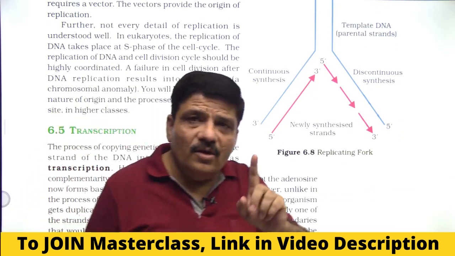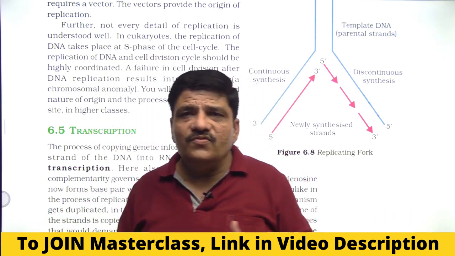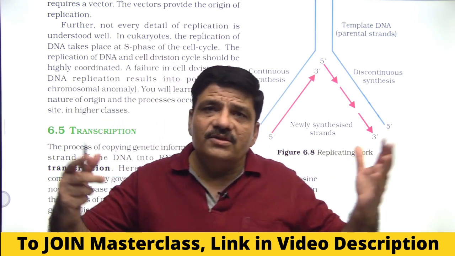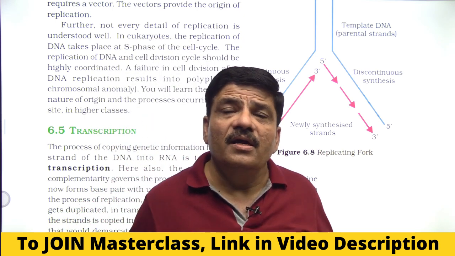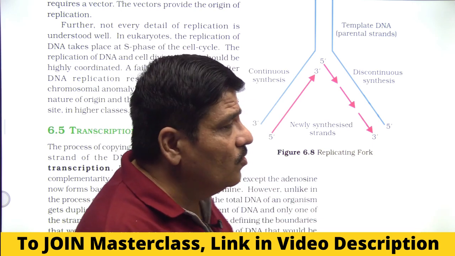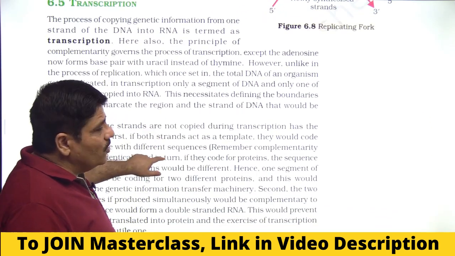Incidentally, in prokaryotes, there is only one origin of replication, and the replication fork moves bidirectionally. In eukaryotes, they have pretty lengthy DNA molecules, and therefore there are multiple ori, and again the replication fork moves bidirectionally. Then this is transcription in the central dogma of molecular biology.